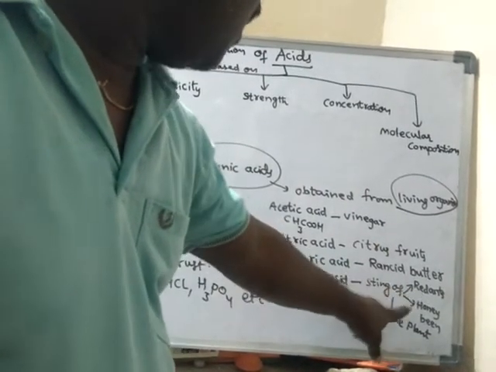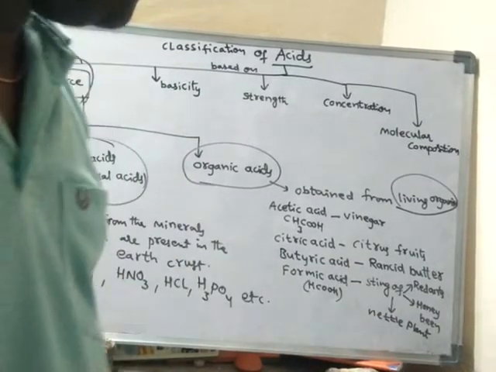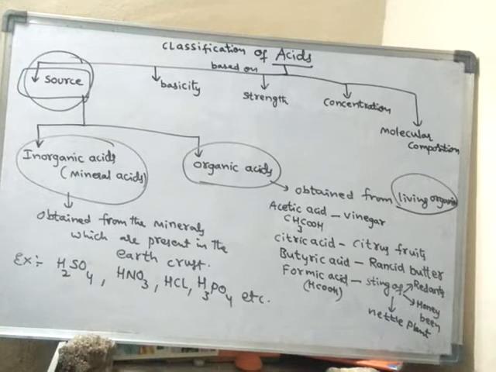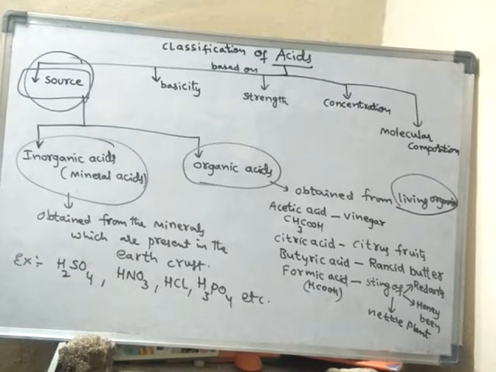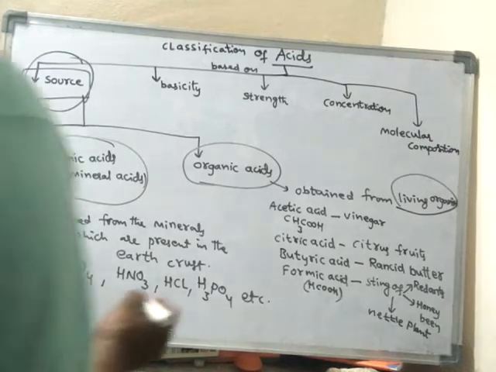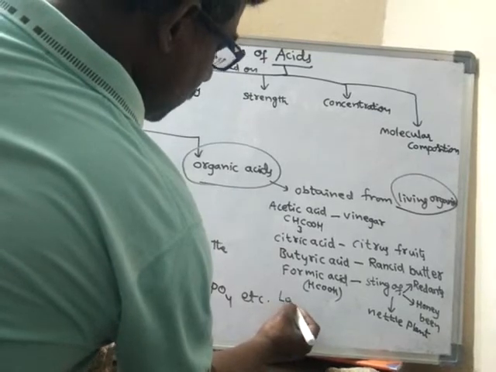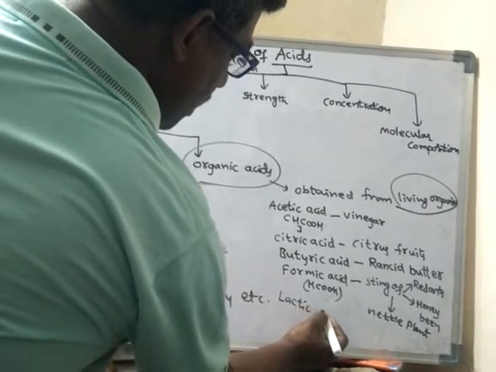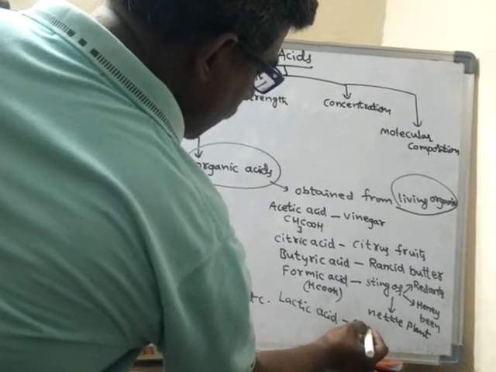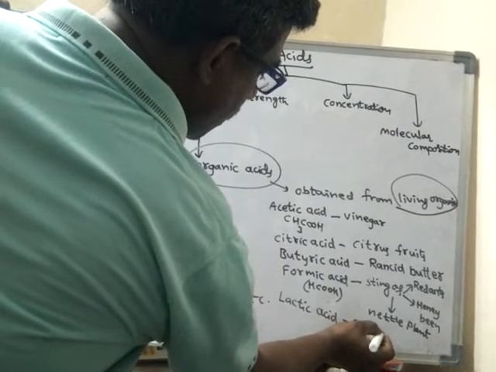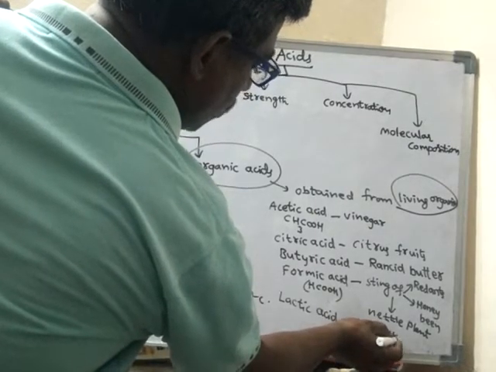The sting of honeybee or red ant or nettle plant can inject formic acid into our body. Lactic acid is present in sour milk.